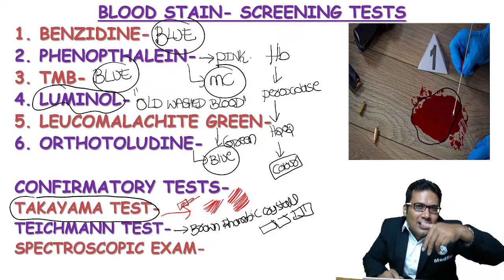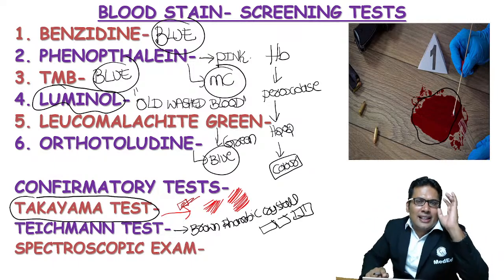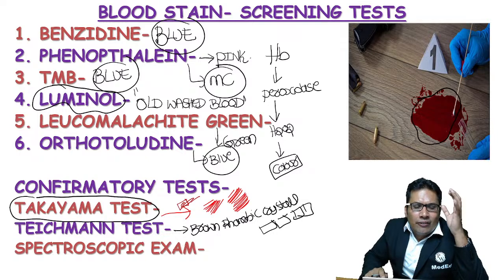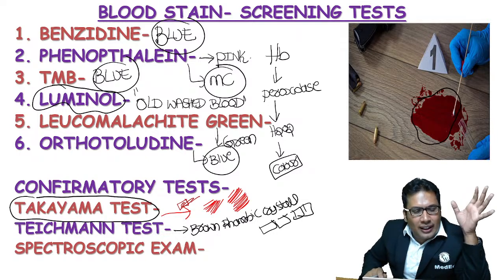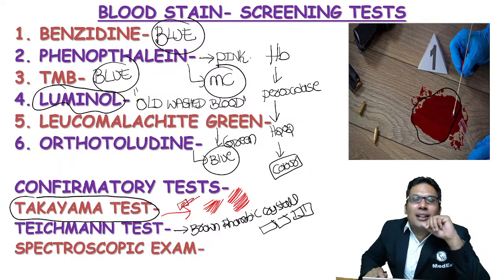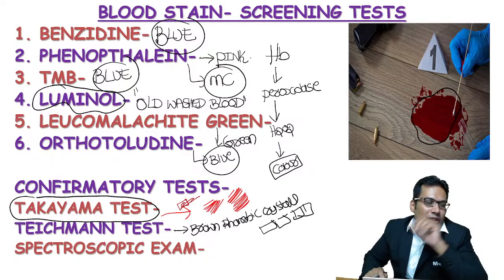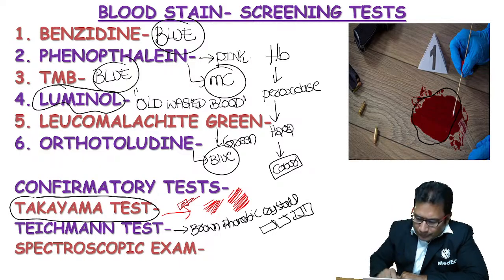What are the two hemin crystal tests? Teichmann test, Takayama test. What are the screening tests? Benzidine, phenolphthalein, tetramethylbenzidine, luminol, leucomalachite green, orthotolidine. Which is the commonest test? KM test, nothing but phenolphthalein test. All these are very commonly asked in the exam.